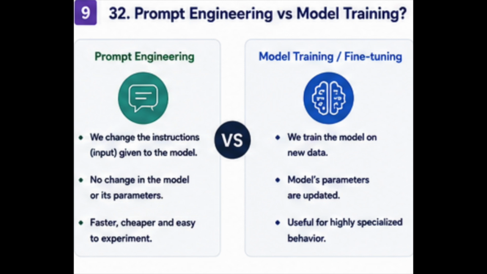This is an important distinction. With prompt engineering, we change the instructions we send to the model. We do not change the model itself. For example, explain this concept in simple language. We can improve the response by changing the prompt. The model's parameters remain unchanged. Model training or fine tuning is different. During fine tuning, the model is trained on additional data and its learned parameters are changed. So, prompt engineering changes the input, fine tuning changes the model. Prompt engineering is usually faster, cheaper, and easier to experiment with. Fine tuning may be useful when we need highly specialized behavior.